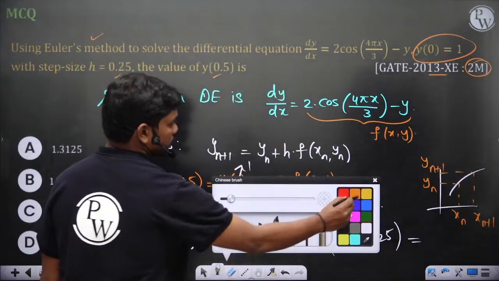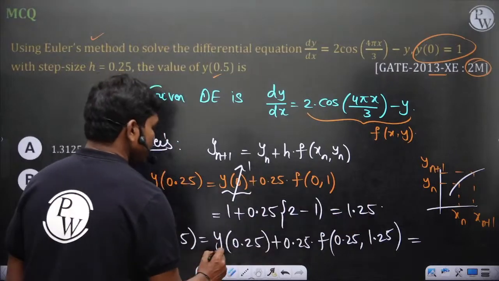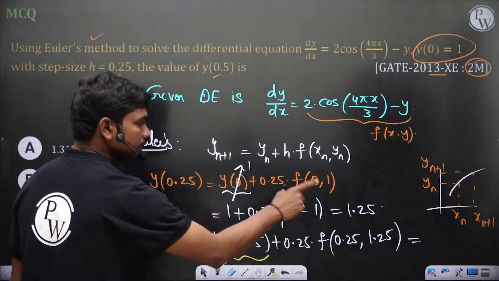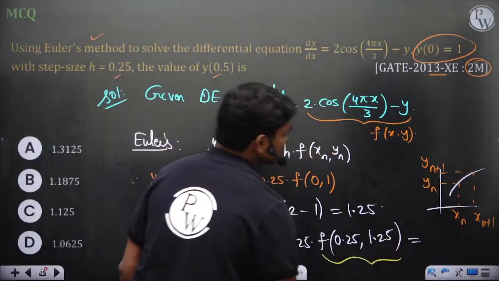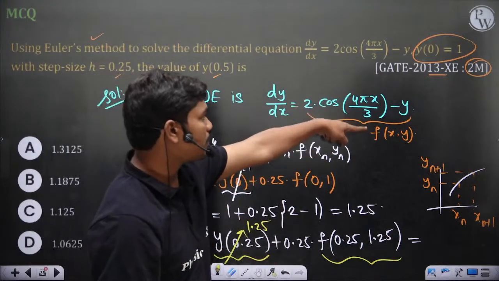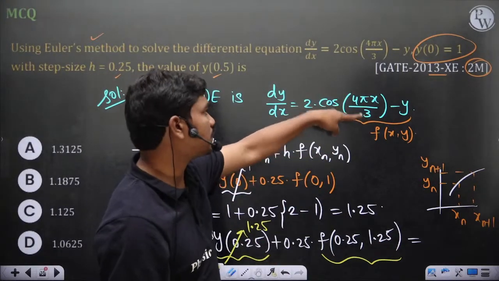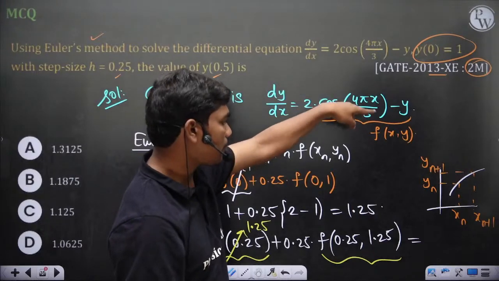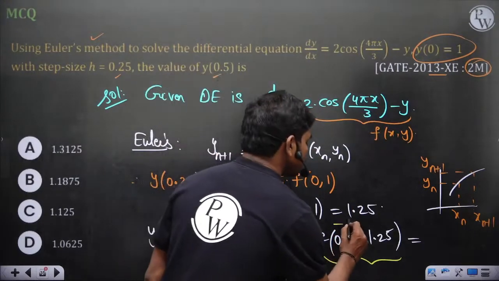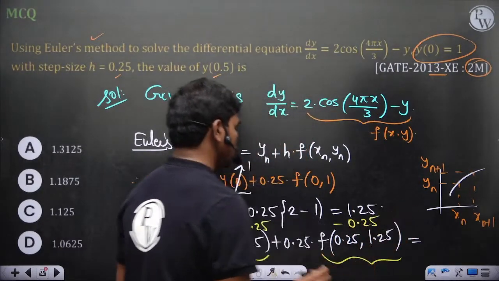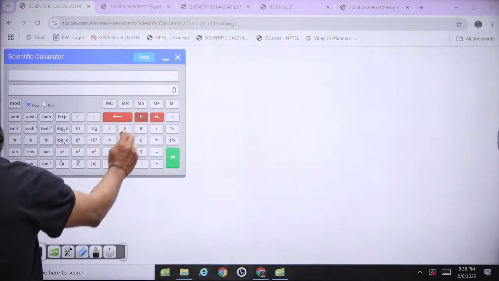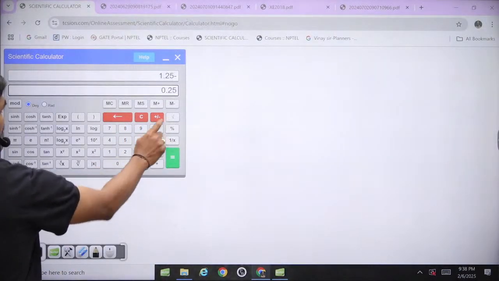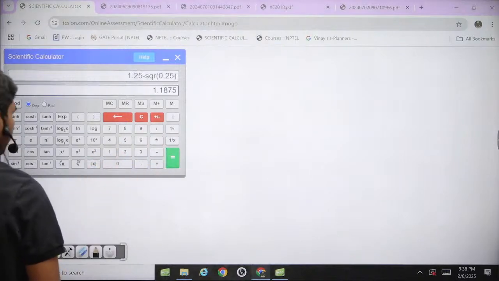Let's see what is that value. y of 0.25 is 1.25, and this function here, if you put x is equal to 1 by 4, then this is cos pi by 3. So cos 60 is 1 by 2, 2 gets cancelled, 1 minus 1.25, so minus 0.25. If you simplify this, 1.25 minus 0.25 square minus 0.25 square, so 1.1875.